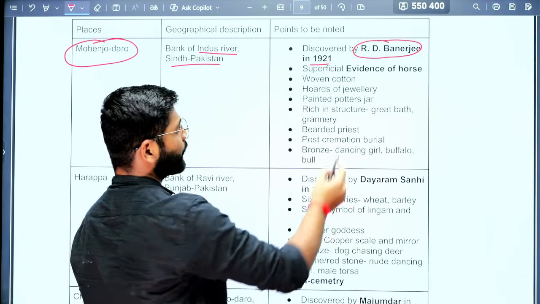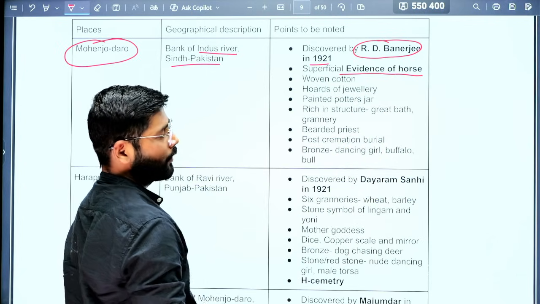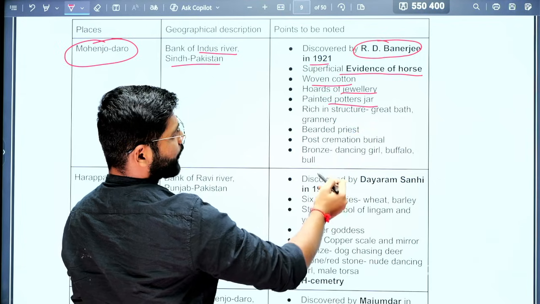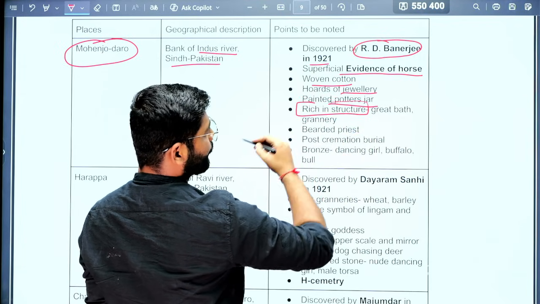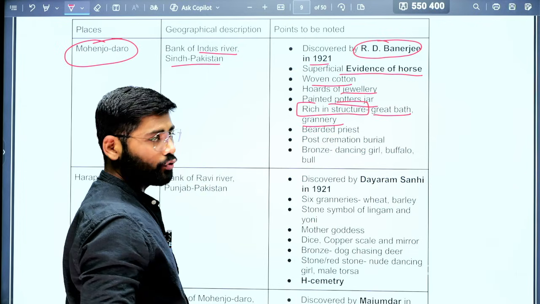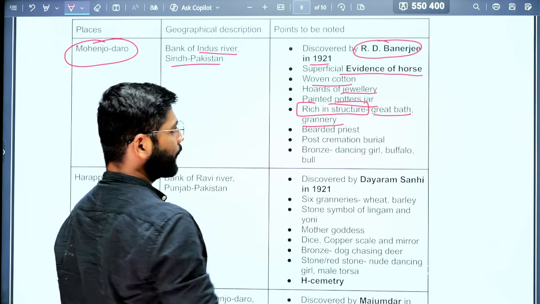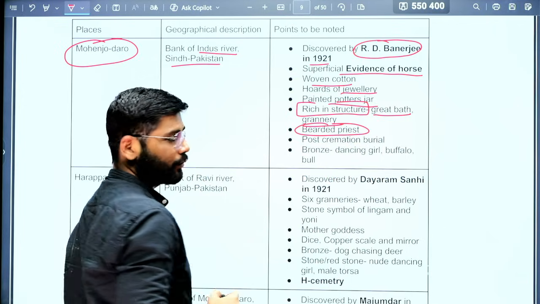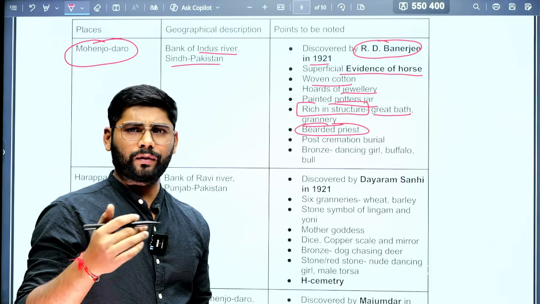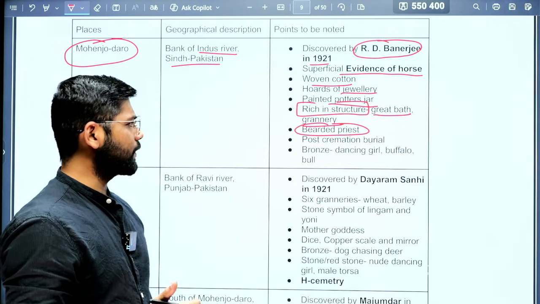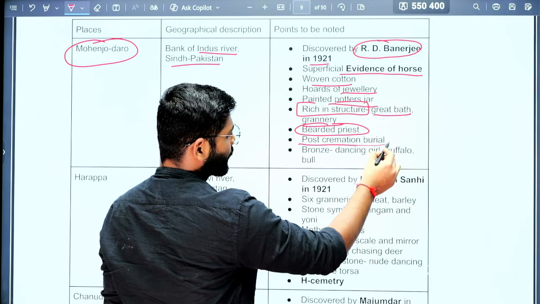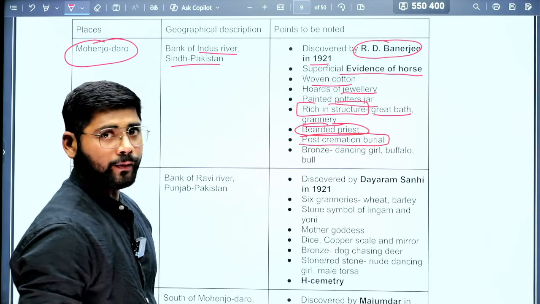What we found here: superficial evidence of horse, woven clothes, jewelry, painted pottery jars. This site is rich in structure. Why rich in structure? We have seen the Great Bath and the great granaries to store grains. Then the bearded priest, which many times they consider Pashupati Mahadeva, or Adi Shiva, so the bearded priest is interpreted differently. Then we have seen post-cremation burial, which we have found in Mohenjo-daro.